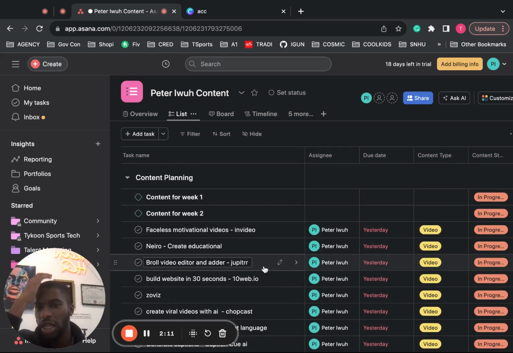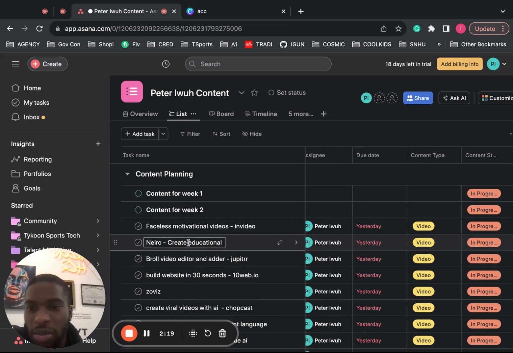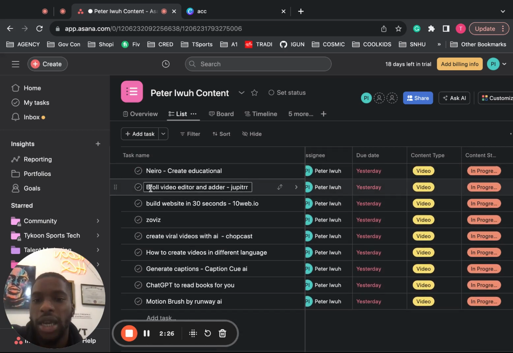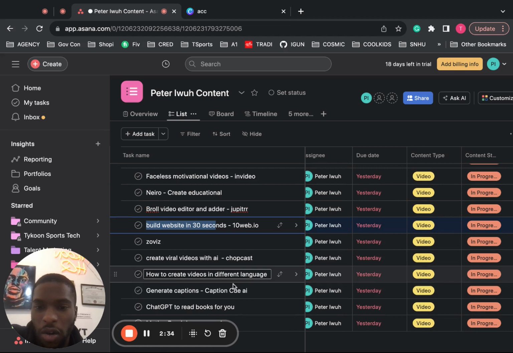To break this down, I'm going to show you how I use it and then show you how to do it, just so everything can make sense here. If you look at content planning, it basically refers to content that I have to record or that is still being planned. As you can see, this is an AI platform. I'm going to do a video on another AI platform. I'm going to do a video on all of that type of good stuff. Create viral videos, whatever. Some of these are hooks too, in case it reads weird.